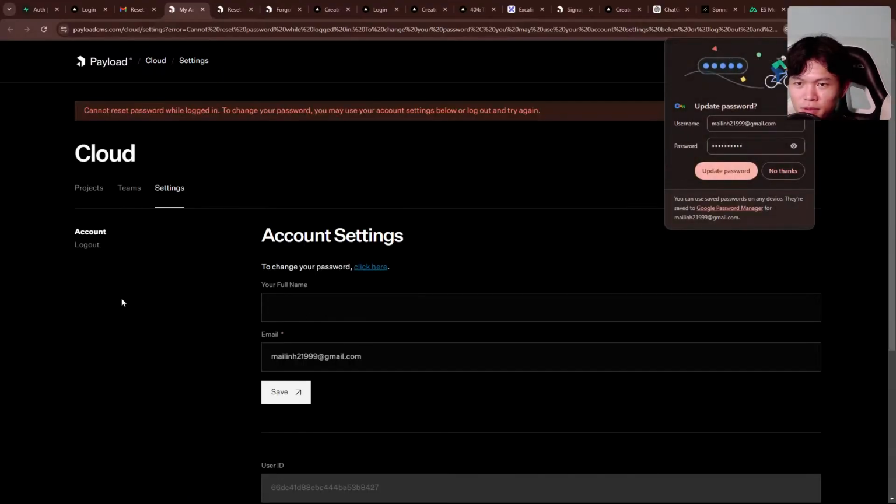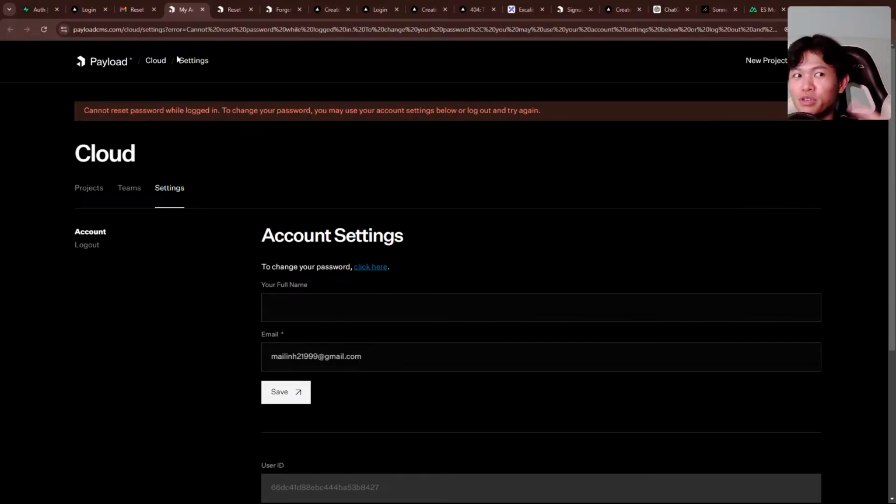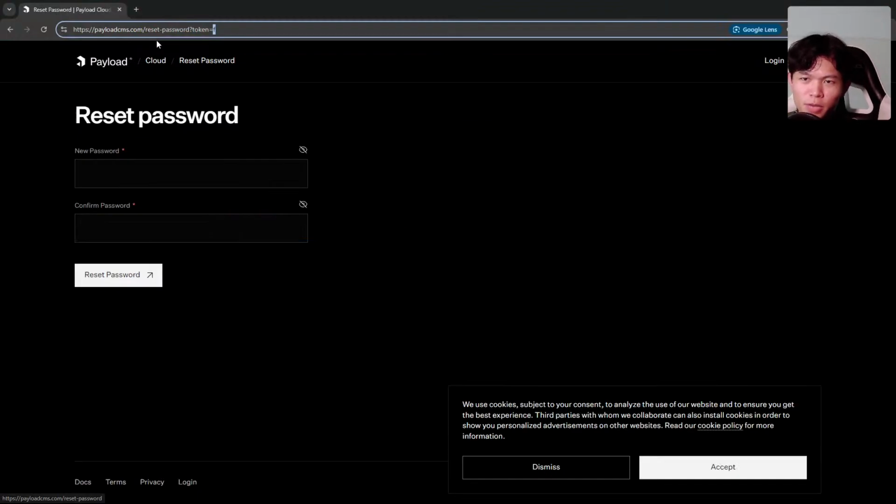I'm assuming this is going to fail. Okay. Oh, I'm not really sure right now, but it actually succeeded. Maybe I have to refresh the page. I have to refresh the token. So it's already working. So basically, what Payload does is we have this page that is open to the public, but it requires a token right here. And then when we reset the password, they use these tokens to verify, and then it calls this one.